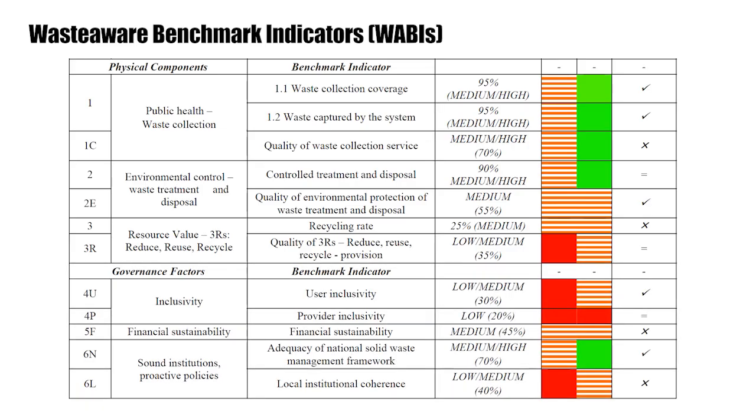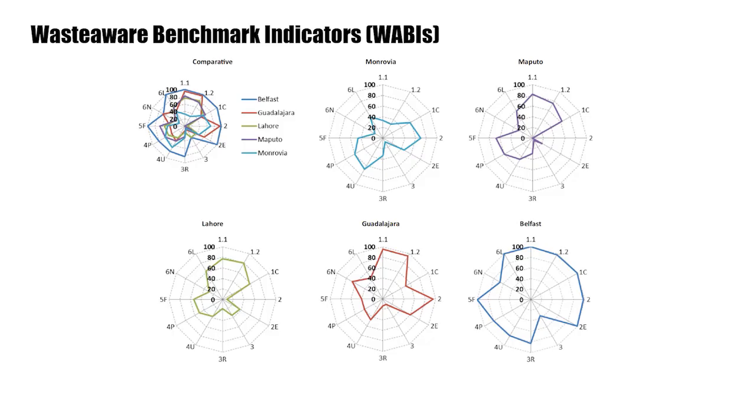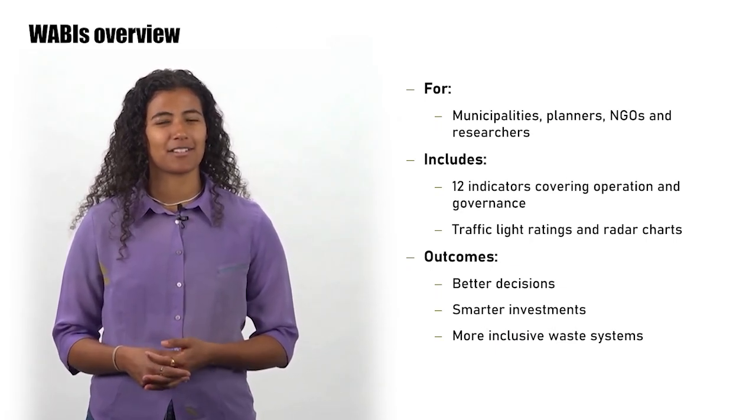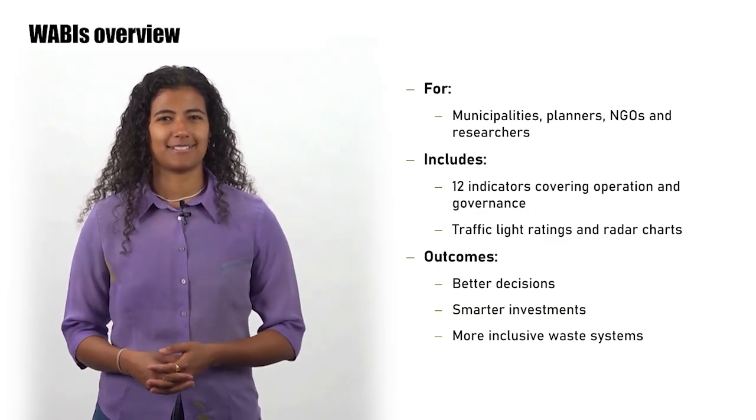There are 12 indicators in total that cover everything from waste collection, disposal, and recycling to inclusivity, financing, and policy strength. Some indicators use data you may already have. Others rely on structured professional judgment. Results are shown with traffic light ratings as shown in this table, where red highlights weaknesses and green indicates strengths. Additionally, radar charts like the ones here help users quickly visualize scores of different cities, which then can be compared to each other as seen on the top left. The goal isn't to rank cities, but to support better decisions, smarter investments, and more inclusive waste systems.